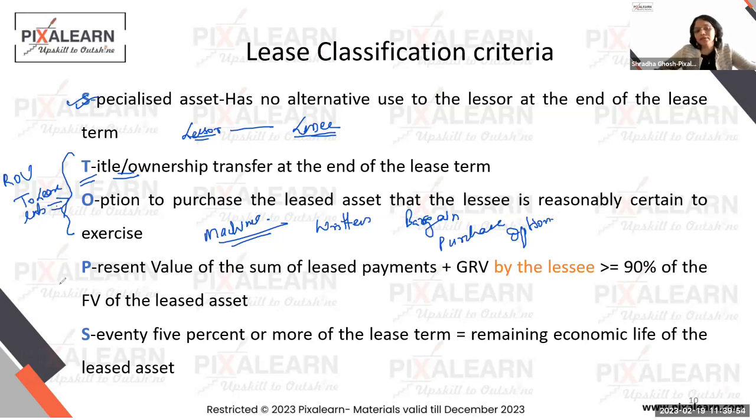Now see, this means the value that the lessor is getting is so much even now that it's as good as just selling that asset to the lessee. You can camouflage the transaction anyway, but if what the lessor is receiving right now is equal to or greater than 90% of the value.